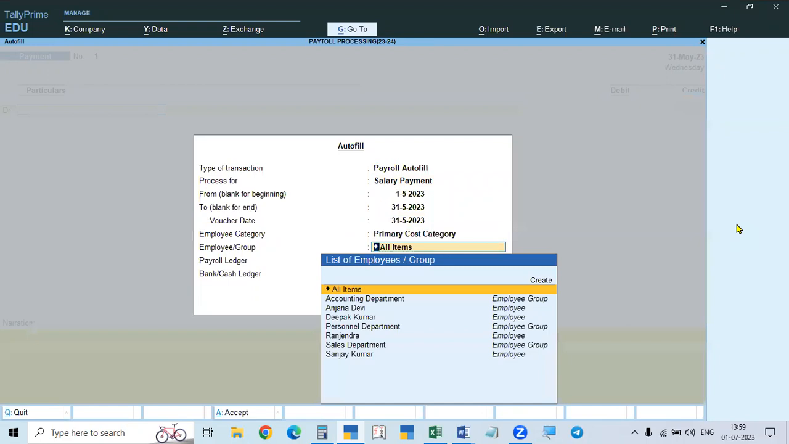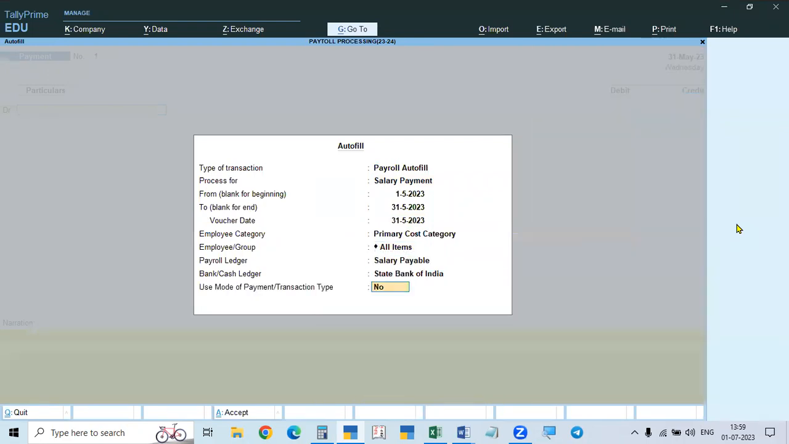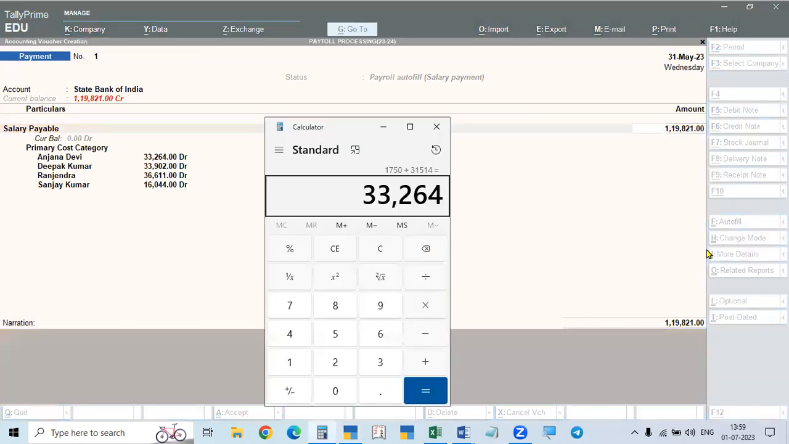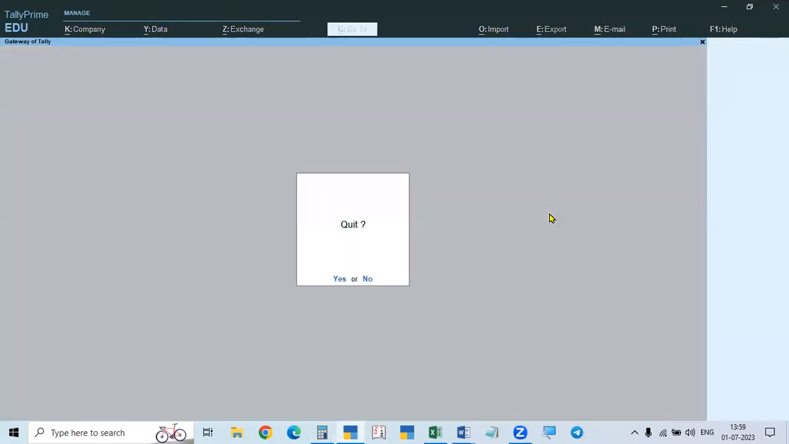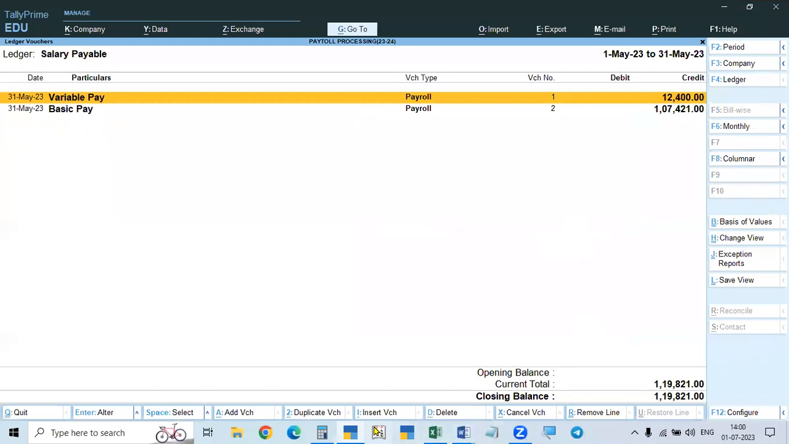and the primary category, all items, and salary payable, and in this case, State Bank, no. See here, what is the amount of Anjana Devi? Both the amounts, total payment, 33,264. And also, we can take another one. So in this case, DAL, salary payable. See, what is the total amount payable?